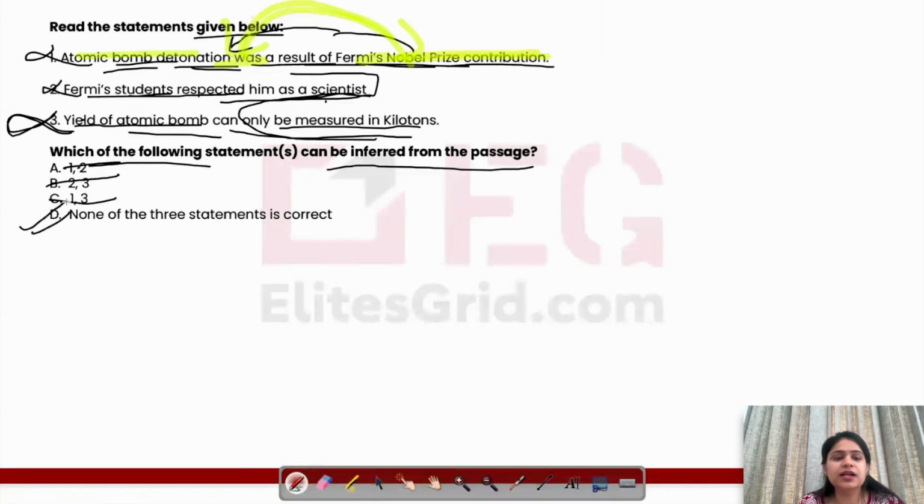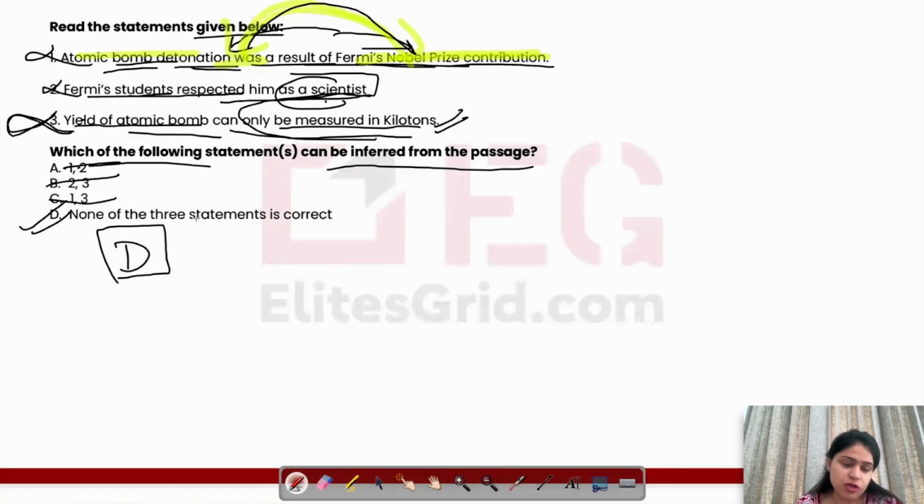So answer is D, that none of the 3 statements is correct, right? So yes, it's not given that you can only measure it in kilotons, and what kind of respect he got is not given, and the cause-effect relationship between them is also not given. So answer is D. Now this passage is over. I hope you would have understood it well, and we'll be back with another passage soon. Thank you.